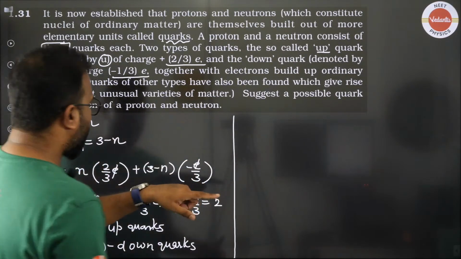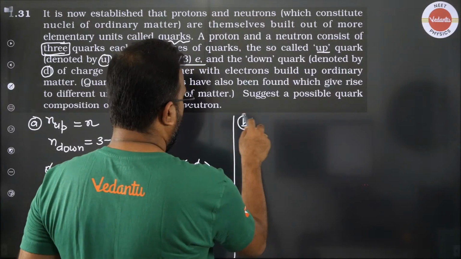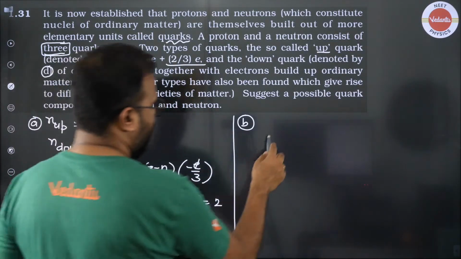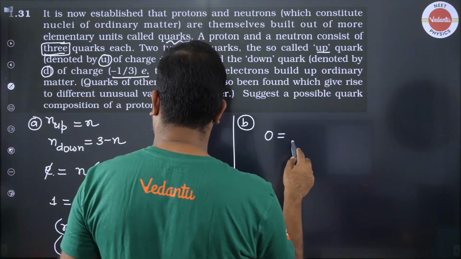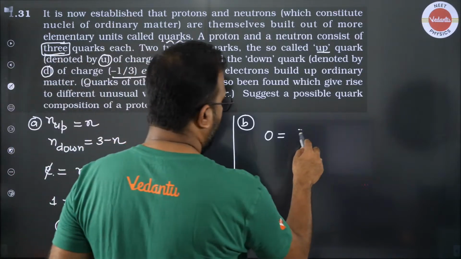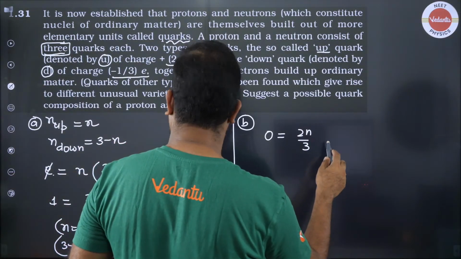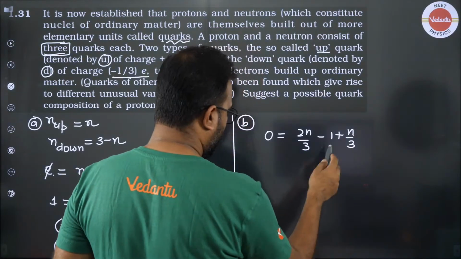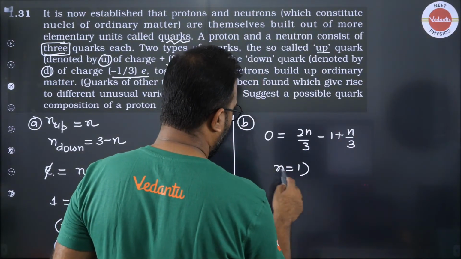So when you do the same thing here for neutrons, the charge is basically 0 for neutrons. And then when you simplify, you still get the same equation, that is 2n by 3 minus 1 plus n by 3. When you simplify, n comes out to be 1.